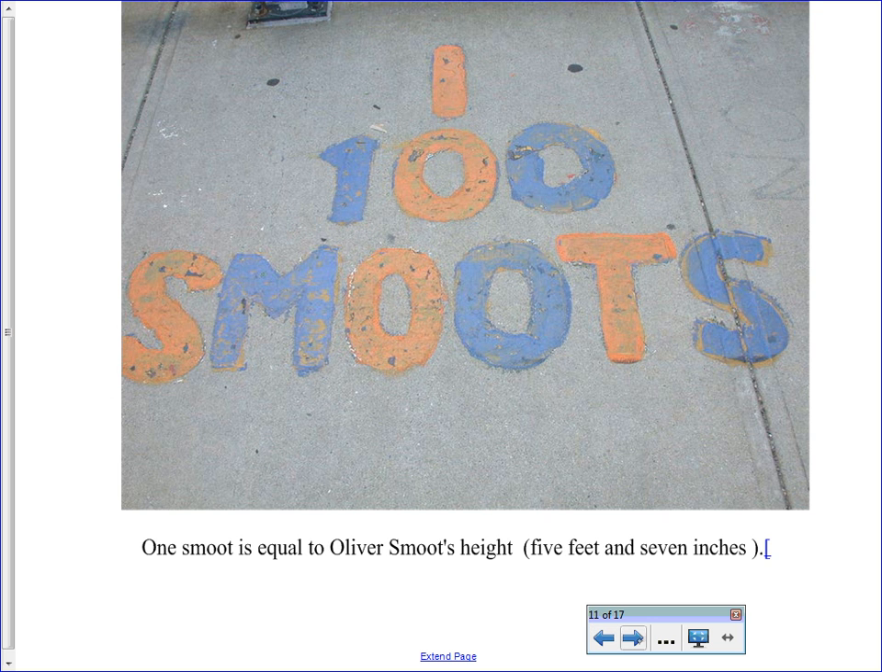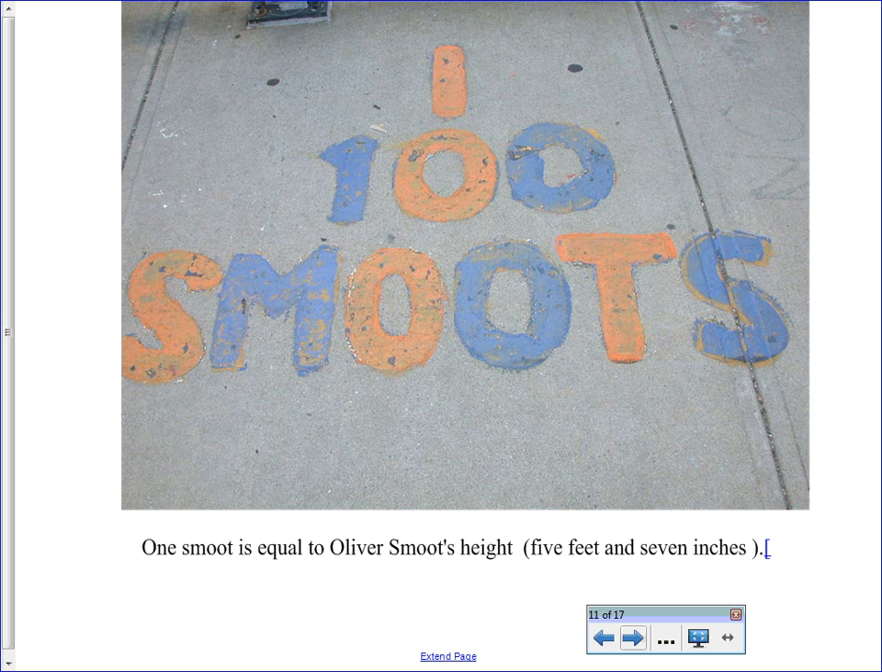And so what they did is they actually went out and they put poor Oliver Smoot at one end of the bridge, and they had him lay down, and they made a mark at the top of his head, and they made a mark. And they had him get down and put his feet and his head down and made a mark. And they measured the distance across the bridge in smoots. And so this is a picture from the bridge. By that point, you're 100 Oliver Smoots across the bridge.